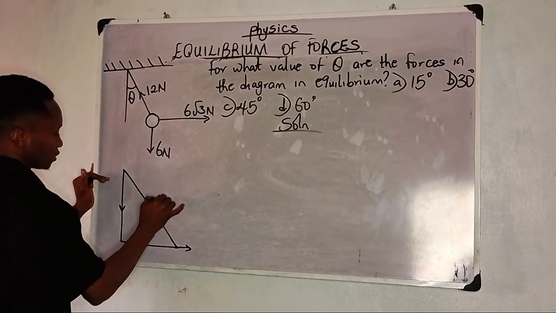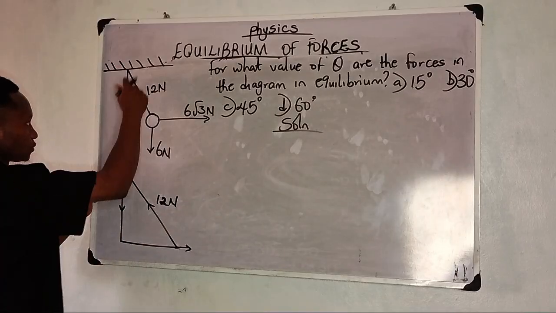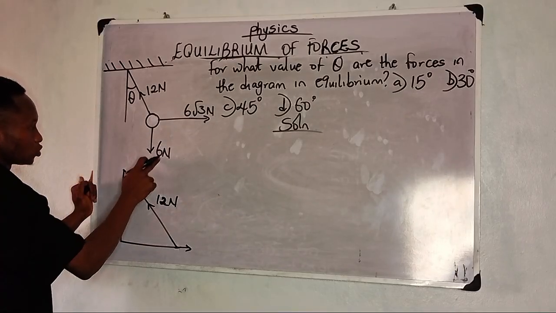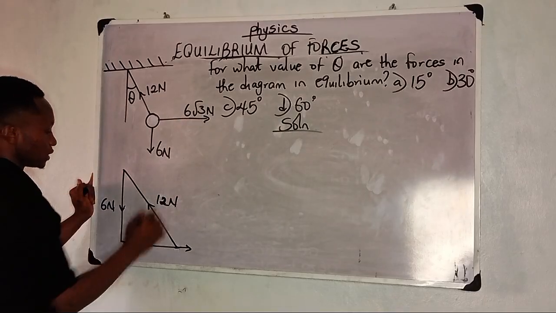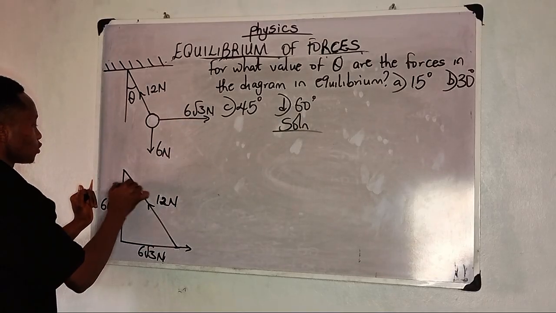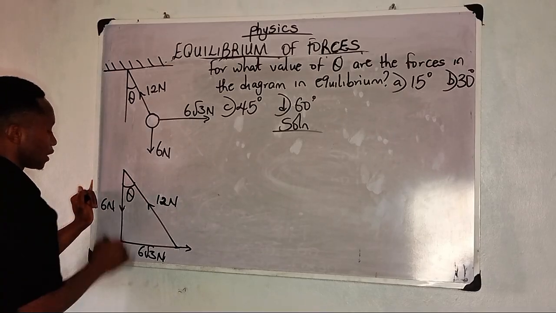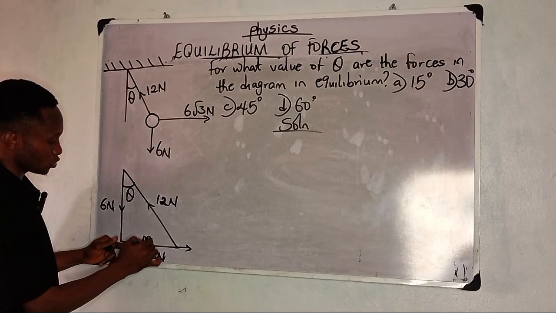So this here is going to be 12 Newton. Here is going to be the force acting downwards, like I told you. It's meant to be 6 Newton, while this going towards the east direction is 6 root 3 Newton. So if you put your angle, which is theta, and you try to represent where the angle is facing, it is called opposite.